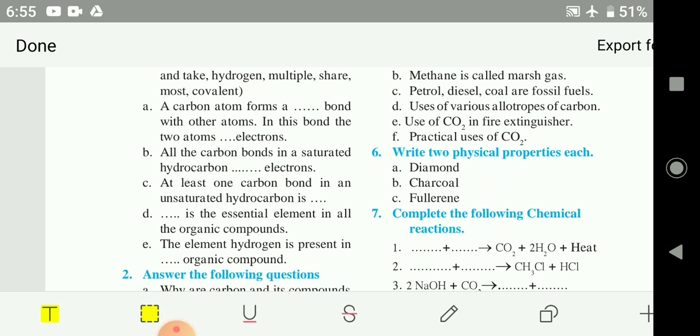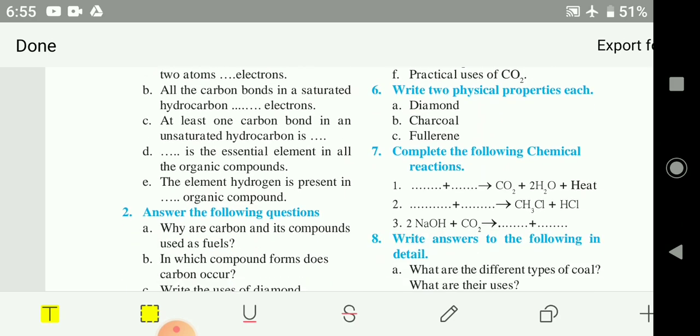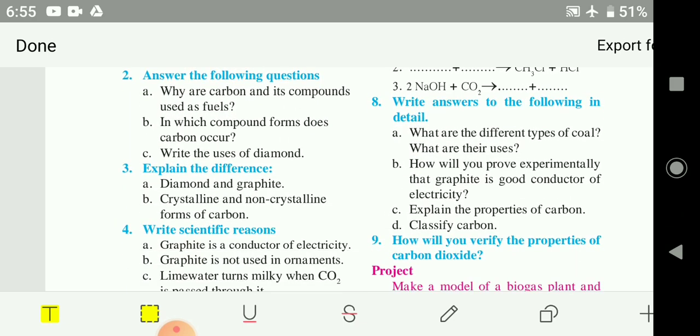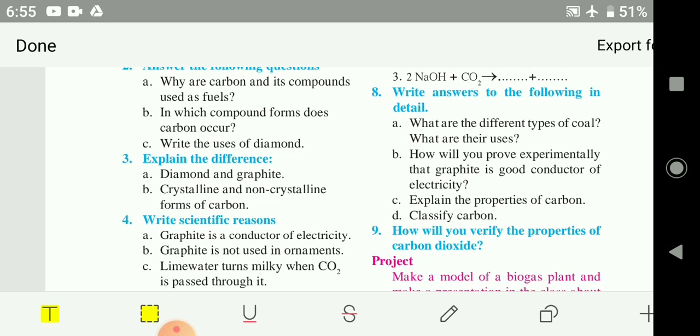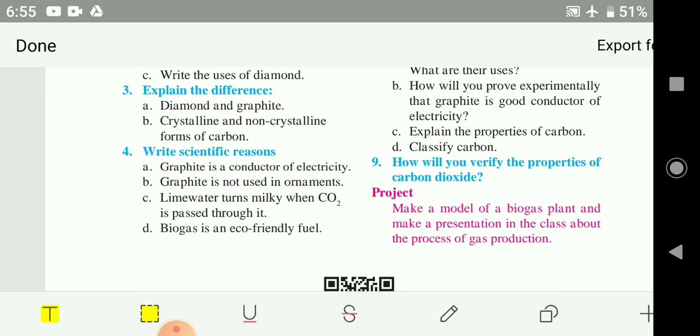So study the physical properties, the give reasons, and answer the following questions. Uses of diamond, in which compound forms does carbon occur, why are carbon and its compounds useful. Scientific reasons, very easy scientific reasons are there.